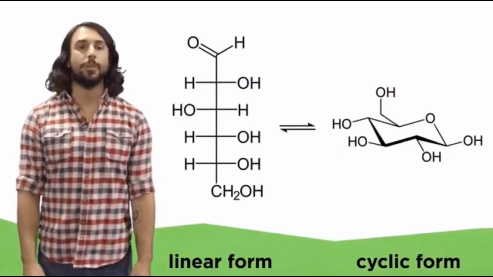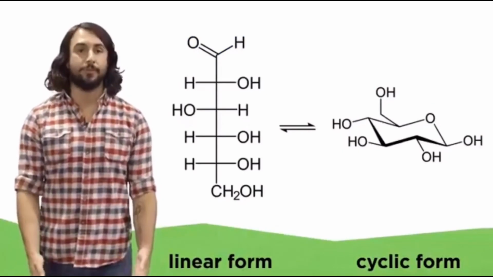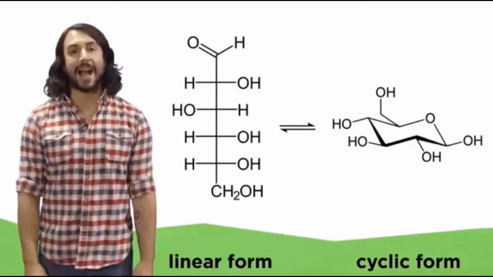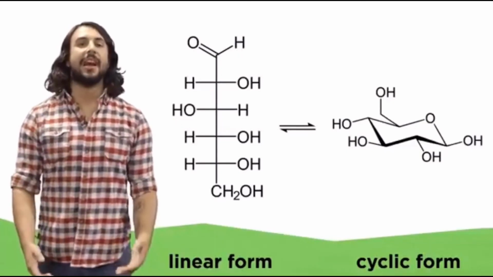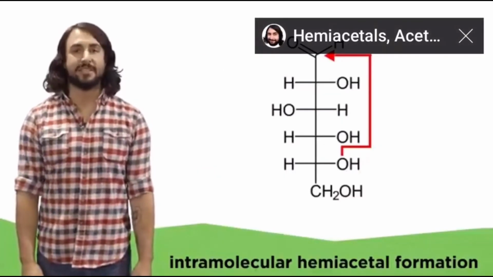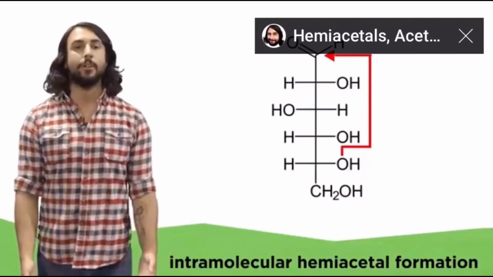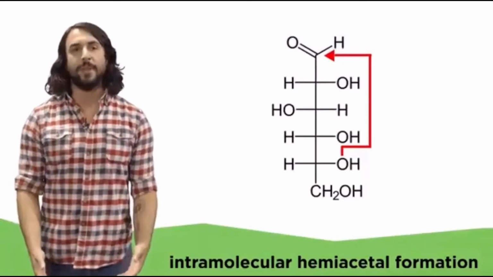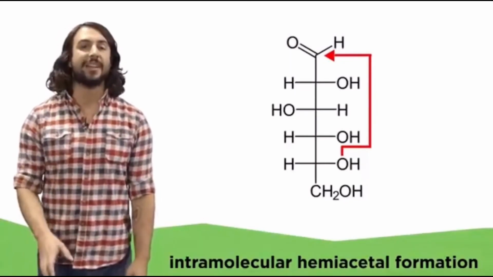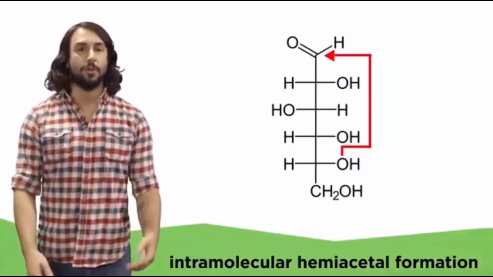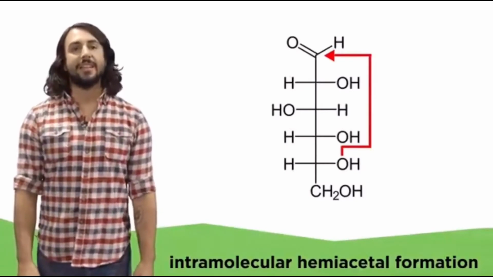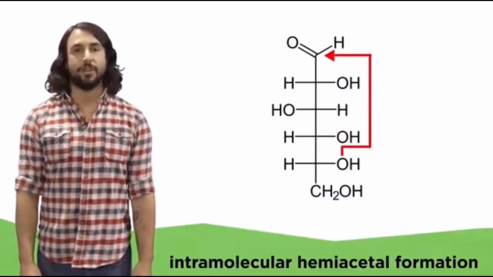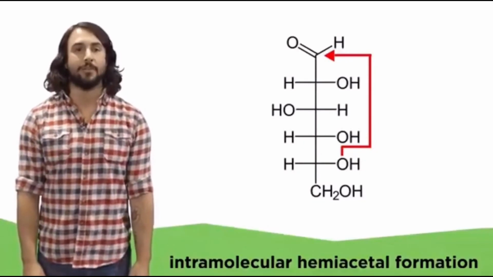Monosaccharides exist in an equilibrium between a linear and a cyclic form, with the cyclic form being highly preferred. They cyclize by an intramolecular hemiacetal formation, a mechanism we learned in organic chemistry. We know that when hemiacetals form, it's because an alcohol attacks an aldehyde, or ketone. In this case, it's an intramolecular cyclization because the hydroxyl group and the carbonyl are on the same compound.